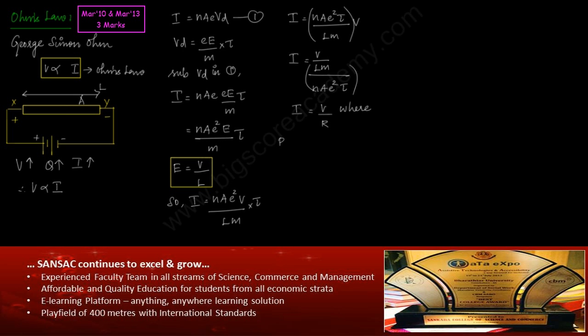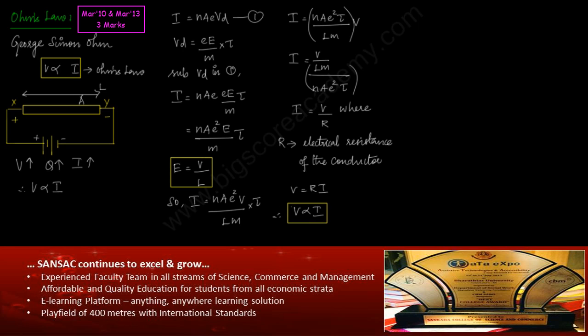R is the electrical resistance, or simply resistance, of the conductor. Or the above equation can be written as V is equal to R into I, taking R to the numerator of the left hand side. Introducing proportionality, V is proportional to I. So this is Ohm's law.